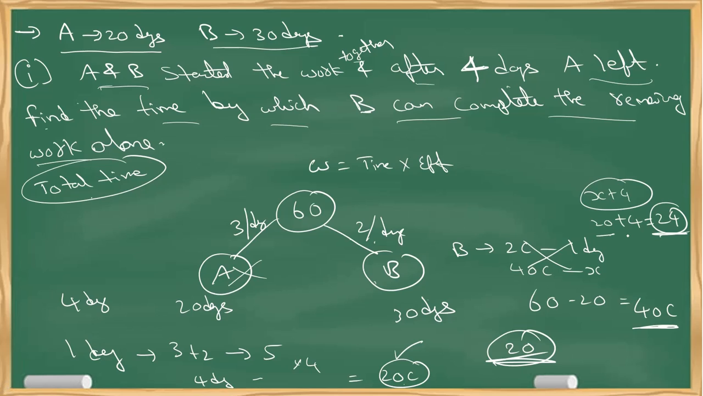And if they ask the total time, again 20 plus 4 is 24. Clear? Okay.